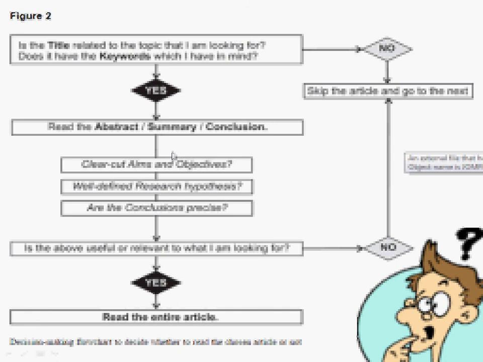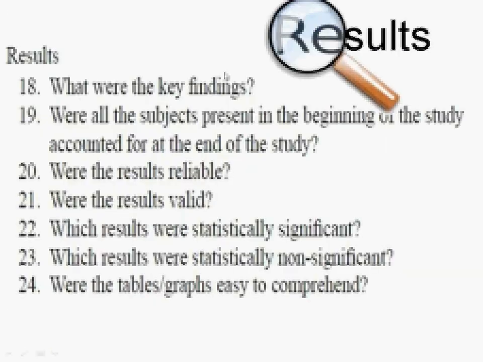Once we decide that we want to read this particular article, there are a few sections which are somewhat tough, not easy to read, and these three sections include the results, discussion, and conclusion. So what should we look for in results? Of course, we would be interested in key findings.